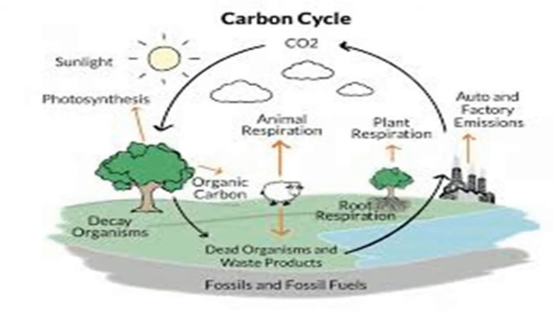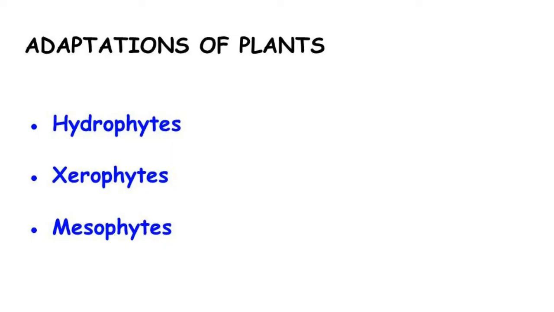When the carbon dioxide gas is increased, what will happen? The greenhouse effect and global warming takes place. The earth becomes much warmer. The next topic is adaptation of plants.